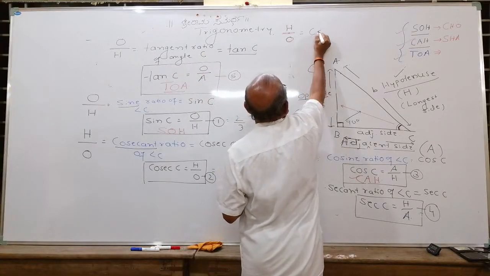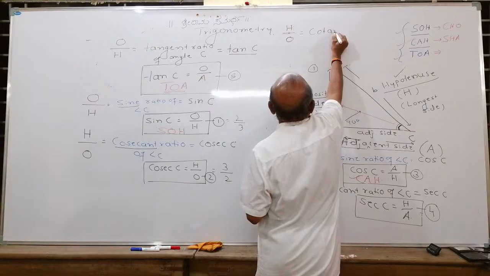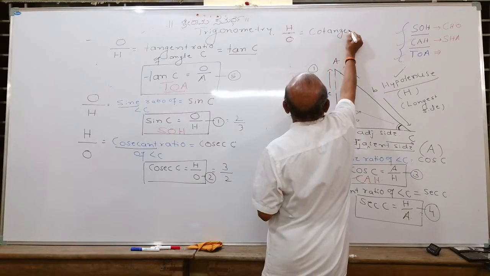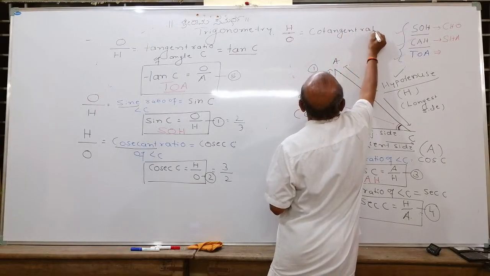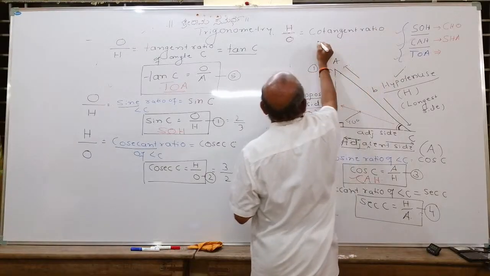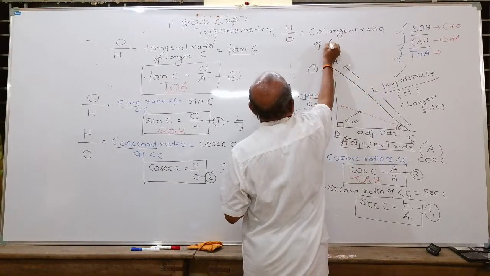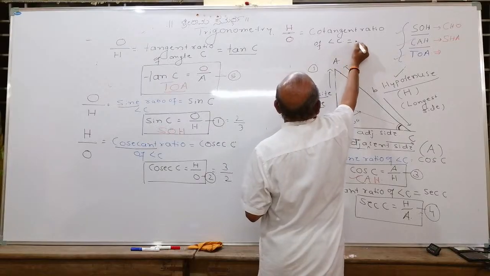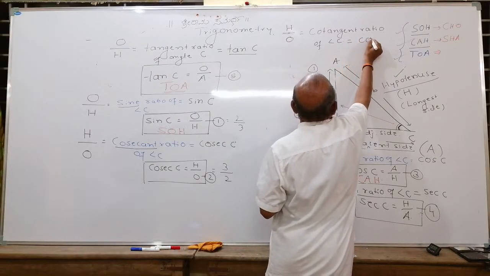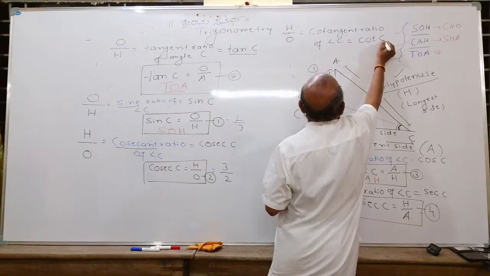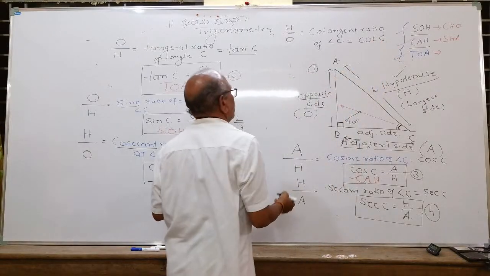We call it cotangent. It's called cotangent ratio of angle C. In short, the symbol uses small letter c, O, T, cot C. Thus you got the sixth ratio.